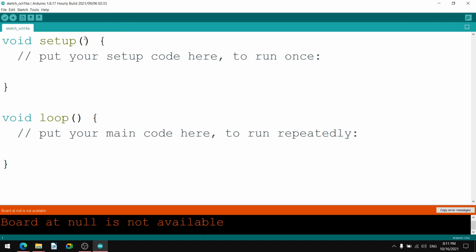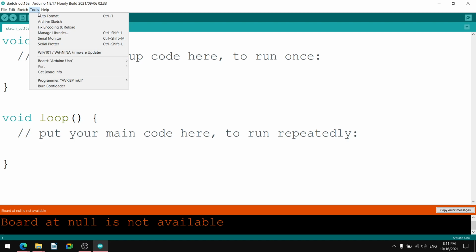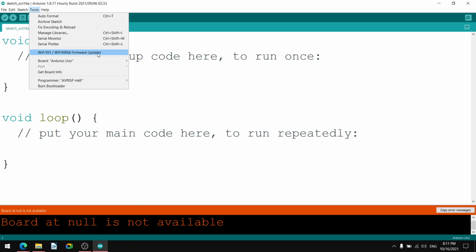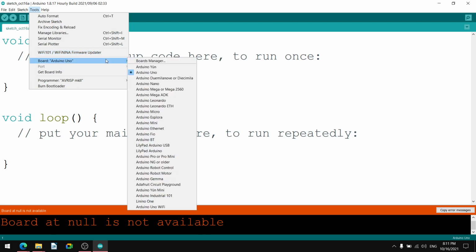So this is the serial monitor, click. But what it is showing: board at null is not available. The board is not connected. Board at null is not available. That's why it is not opening the serial monitor. So serial monitor is there, that is control shift M. Okay. Serial plotter is also there. Then Wi-Fi 101 or Wi-Fi NINA firmware updater is there.